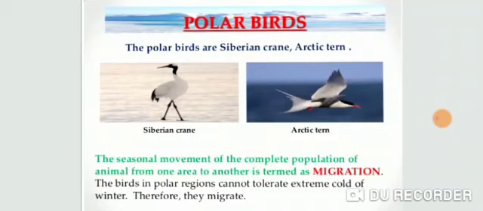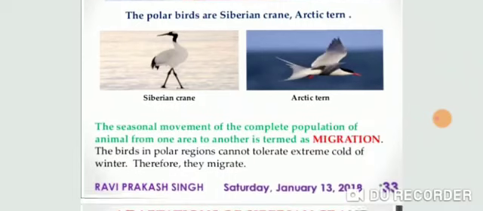Actually, both the Siberian crane and the Arctic tern are endemic species of the polar region only, but for their survival and better adaptation to environmental conditions, whenever the winter season sets in, they migrate to warmer regions and can easily survive.